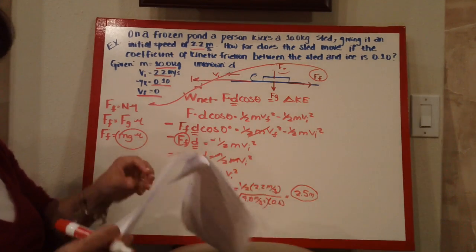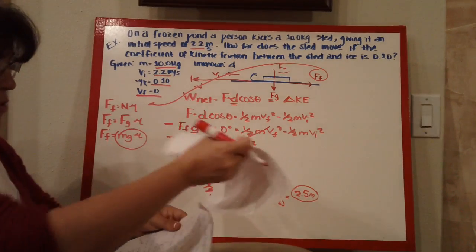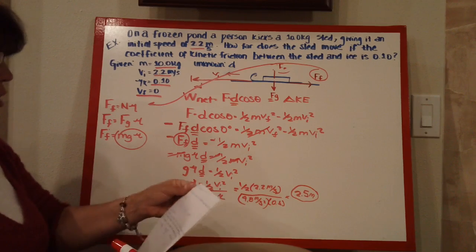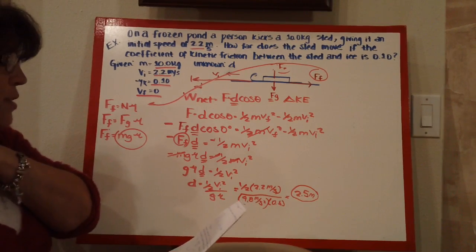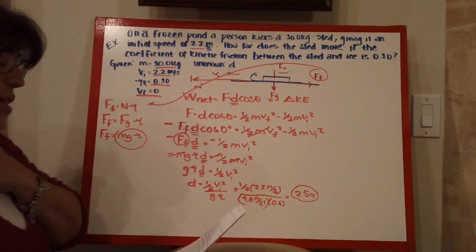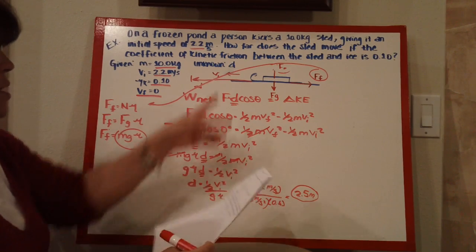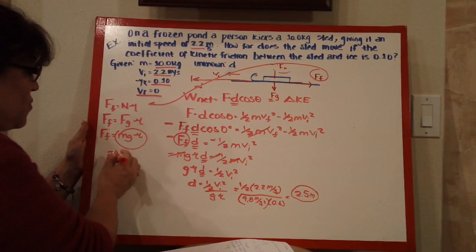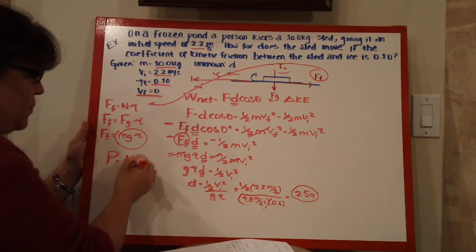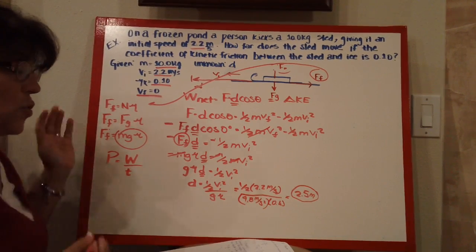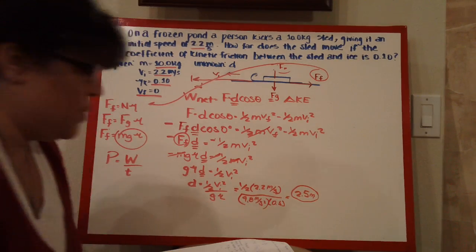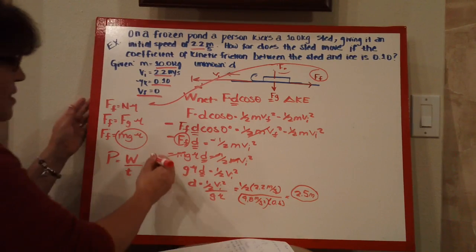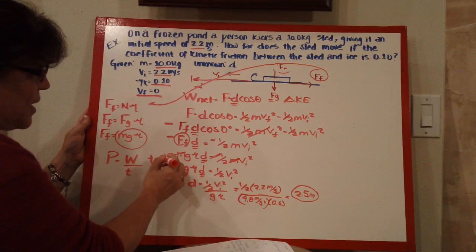Okay, so let's take this one step further and look at this exact same example. If I wanted to know, what is the power consumed by moving that sled? So I'm going to take it one step further. The power is the work over the time. So what happens if the whole movement of the sled takes 10 seconds? So we have t equals 10 seconds here.